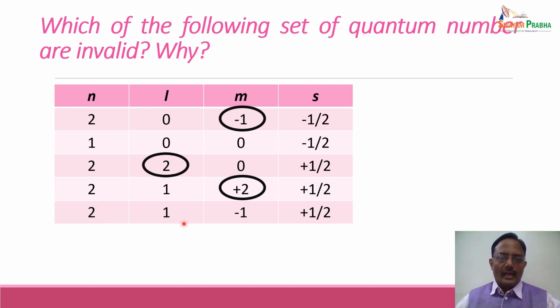Coming to the last one, n is equal to 2, we are talking about the L shell, and in L shell, L can have values 0 and 1, so 1 is the correct value. Similarly, M can have values from +L to -L, that is +1 to -1. So -1 value is a valid value, and s is equal to plus 1 by 2 is again a valid value. So this set of quantum numbers is a valid set. So there are 3 invalid sets of quantum numbers and there are 2 valid sets of quantum numbers.